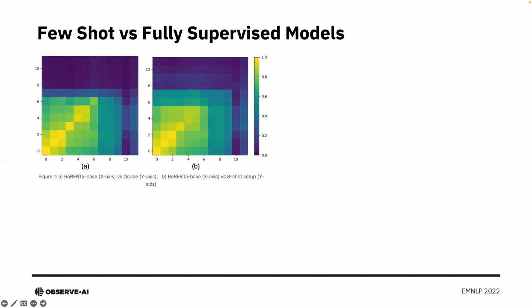We observe similar findings as the ones reported by Fang et al. That is, the initial layers show representations similar to the pre-trained language models, whereas the later layers show stark difference, which means that most of the task-specific information is learned at the later layers, whereas the initial layers remain mostly unchanged. We extend a similar analysis to few-shot setup where we only have 8 training examples per class. The results from the analysis are presented in figure B.